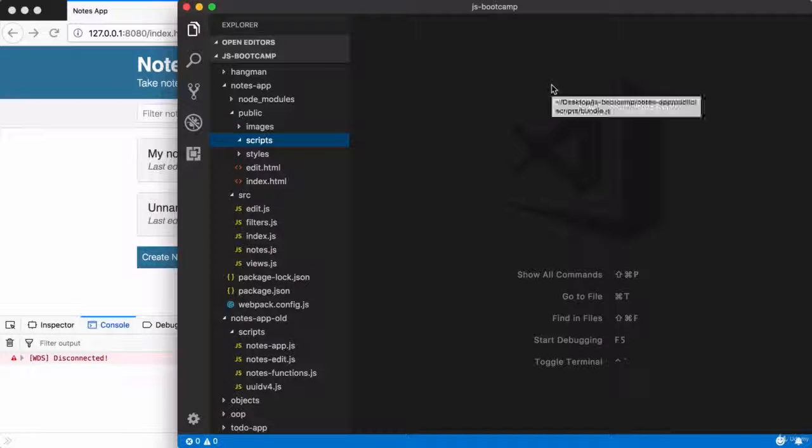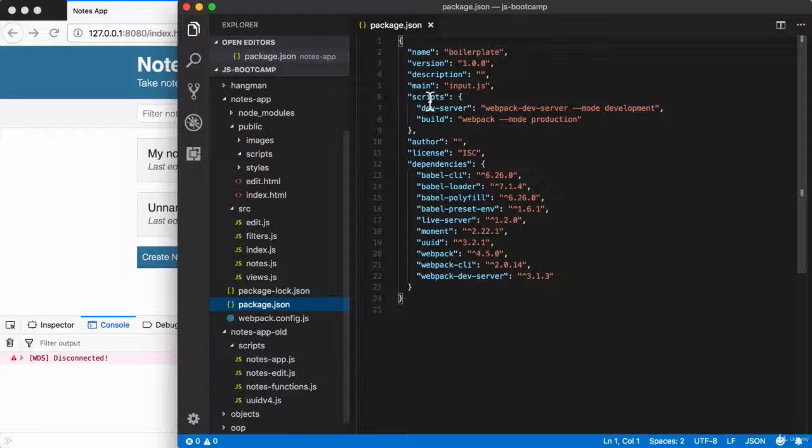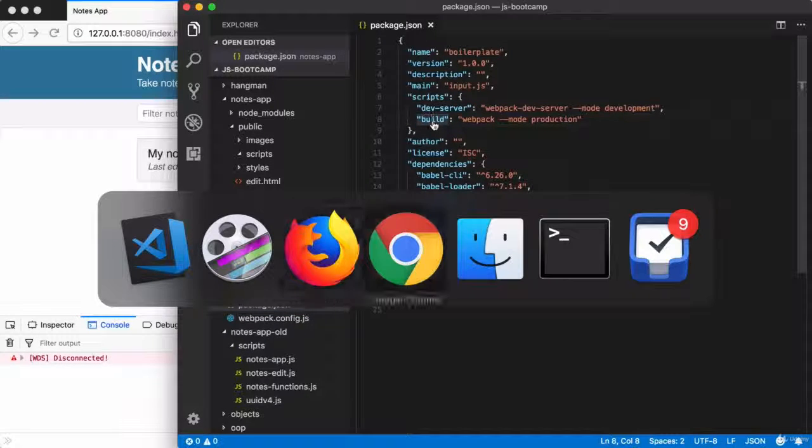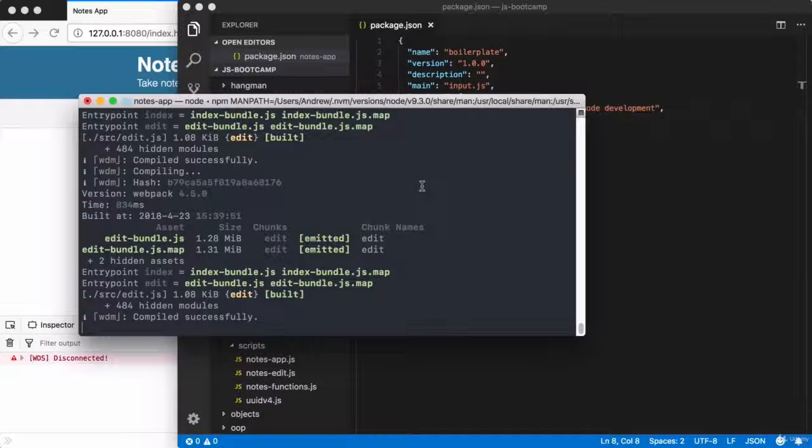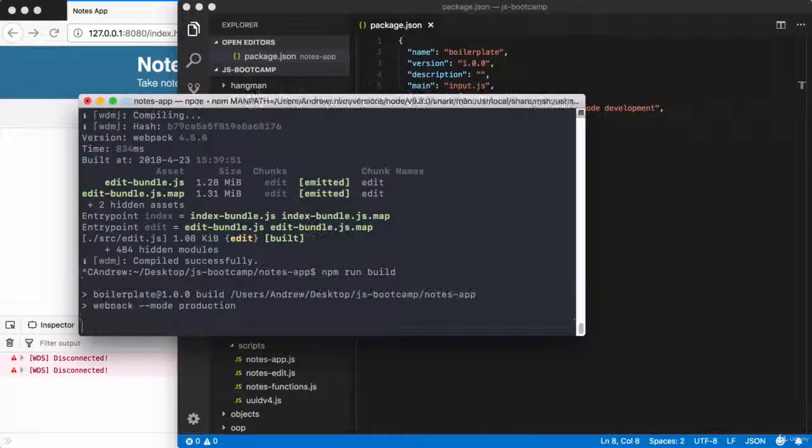We can go ahead and see what we actually do get by running the other script we created, the build script. So over in the terminal, I'm going to go ahead and shut down the dev server, what we've been using so far. I will run npm run build. This is going to generate our production build, and we're going to be able to take a look at the output. So once again, the production build takes a bit more time to generate, and that's okay because we only do it every so often.